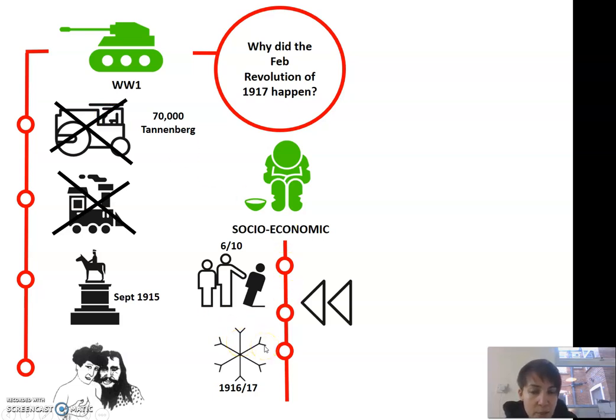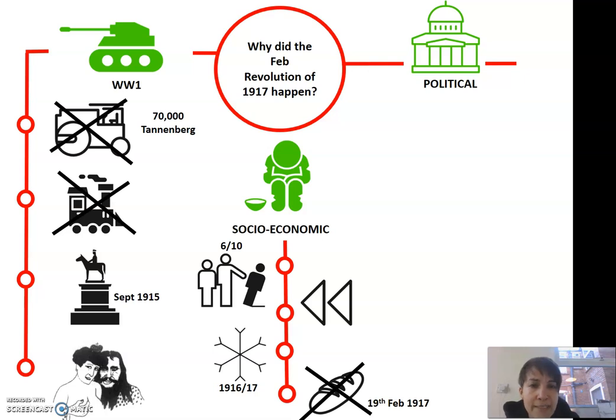The situation was so bad that on the 19th of February 1917, the government for the first time was forced to introduce bread rationing. And this sparked the protest that was seen on International Women's Day. So they are the socio-economic reasons for the revolution.